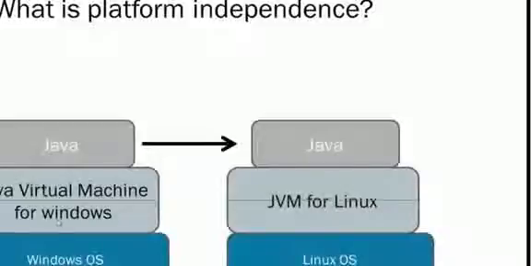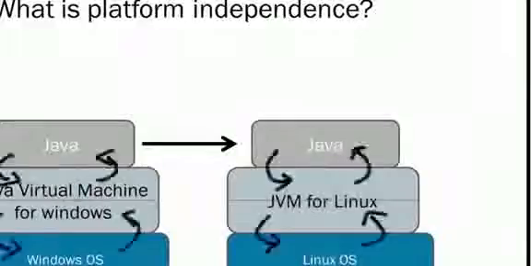This virtual machine is dependent on the operating system, but Java will run on top of the Java Virtual Machine. So there is a layer. You can see that they have brought in a layer between the language and the operating system, thereby making Java a platform independent language.